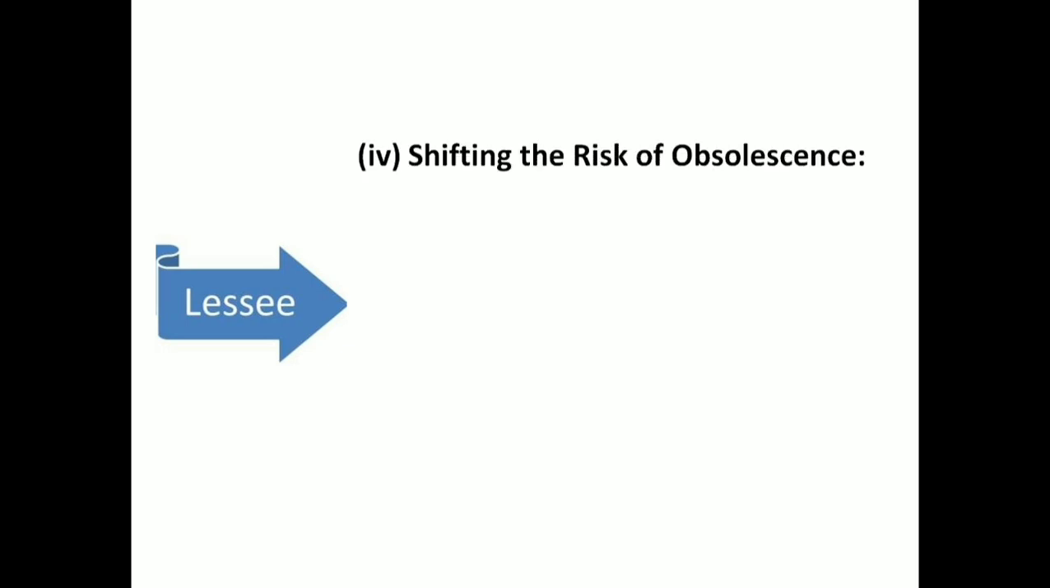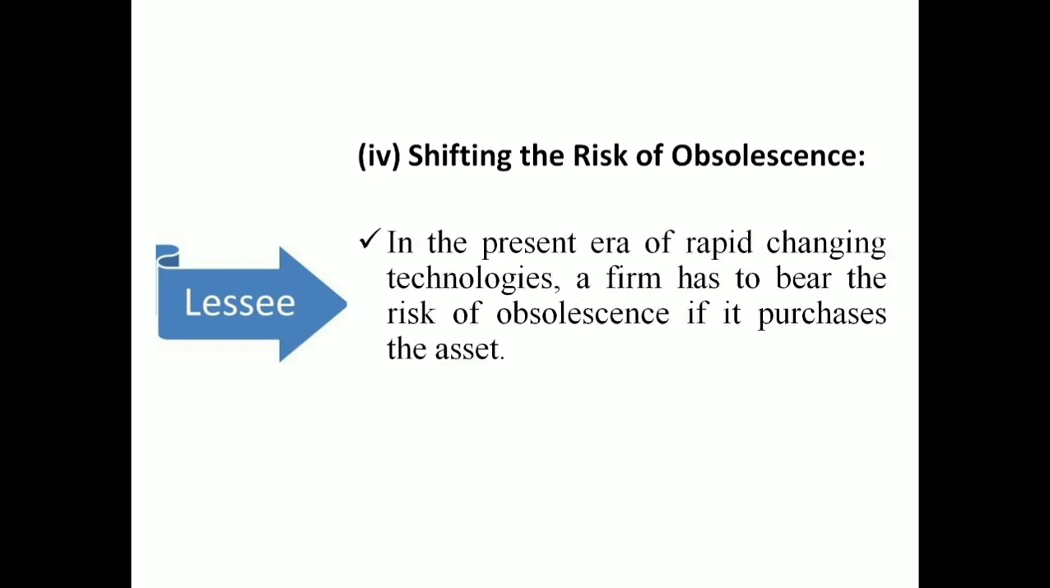And another one is shifting the risk of obsolescence. There will be some areas where the technology is rapidly changing. You can see the changes in computer technologies, even the electronic medium. You can see a lot of technological changes. So if you are buying some goods on cash and using them, and the technology changes, the old machine or equipment that you purchased may become outdated.